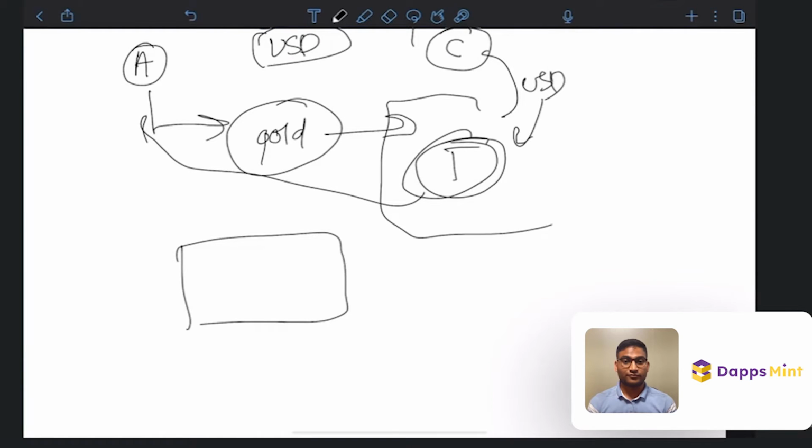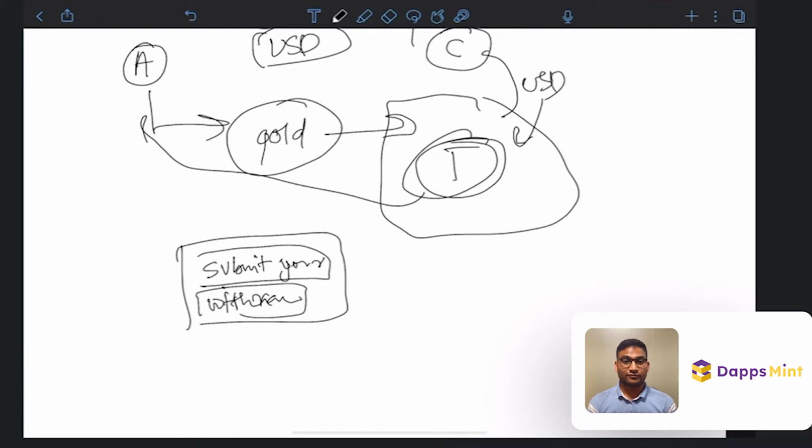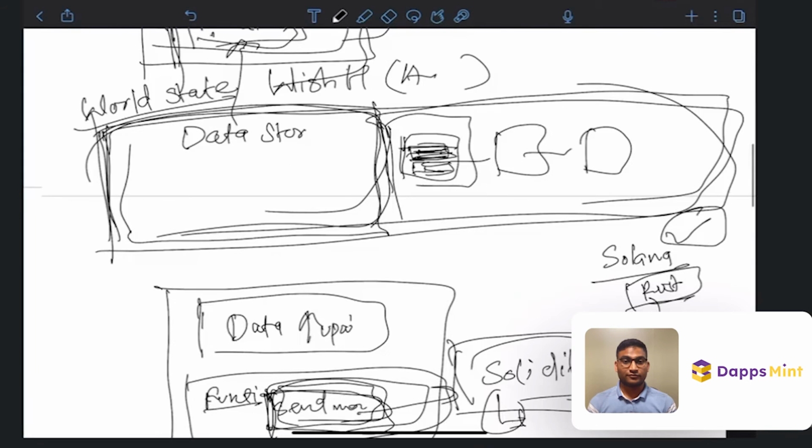This third party will act as a contract that says submit your asset, and another one is withdraw your asset. So A goes and submits his assets, and while withdrawing, we just check the condition if they have submitted or not. So these are two functions.